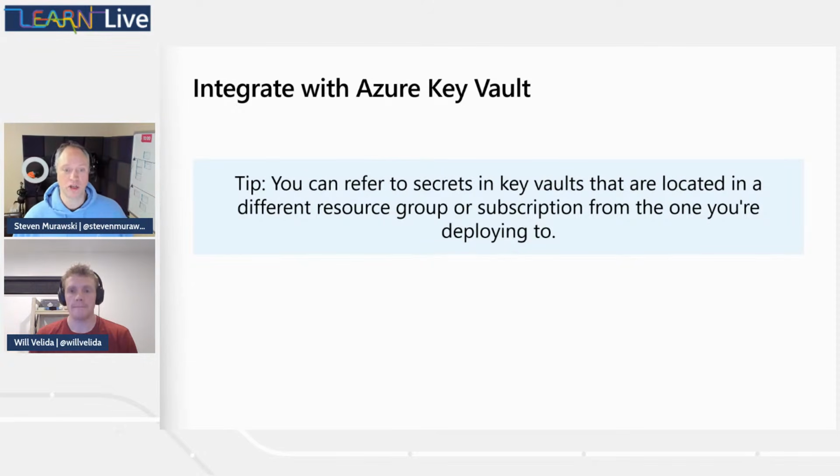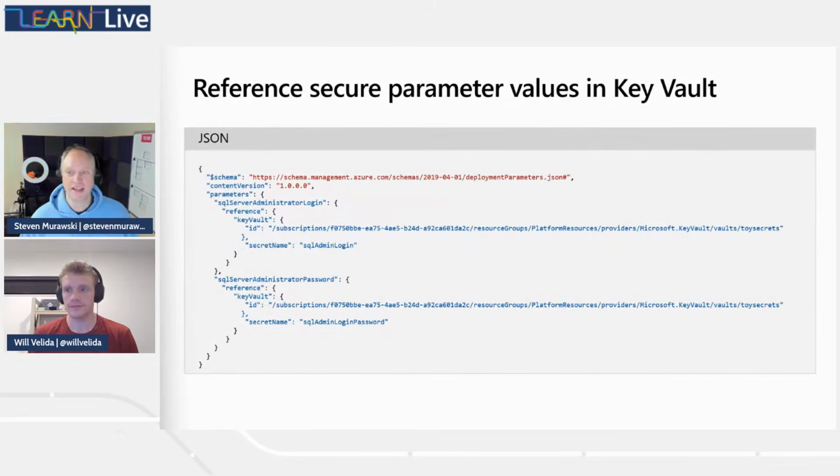Now, how does it look to reference? This is a bunch of small text, and so I apologize for that. But subscription IDs or resource IDs are long. What we have here is in our parameters file, we specify that instead of a value, we're going to say a reference, and then we tell it what type of reference. It's a Key Vault reference. We give it the ID of the Key Vault, and that's why it can be in a different subscription or in a different resource group, as that ID will specify what subscription and resource group to go look in for that Key Vault. And then we give it the secret name that we want it to look up.